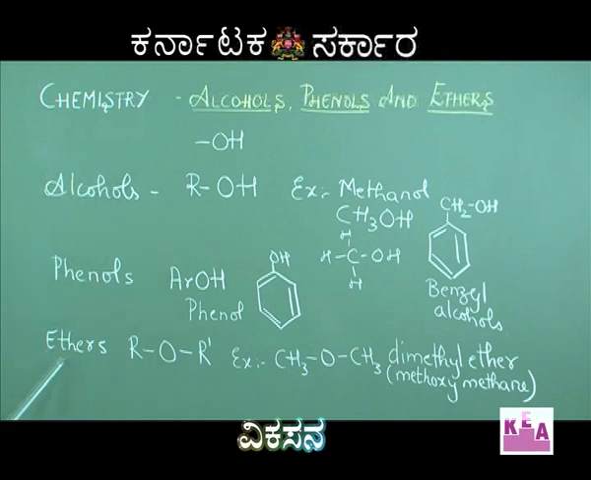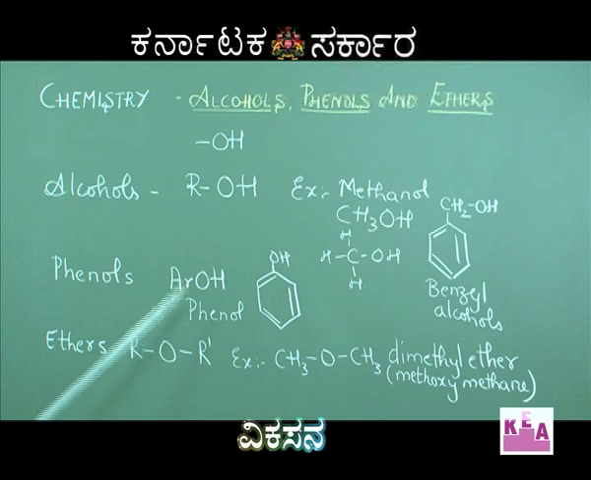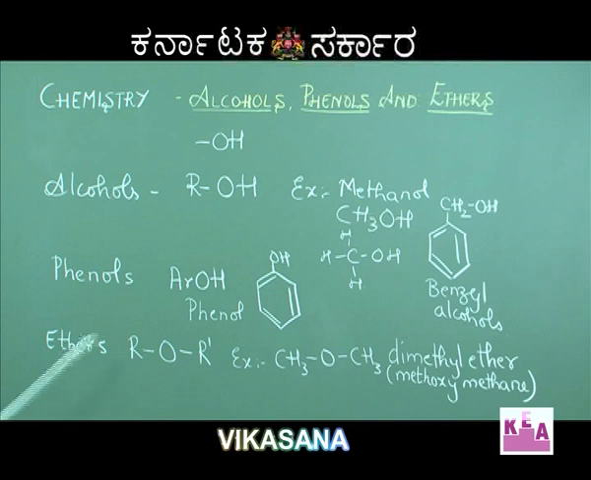Now coming to ethers. When we talk about ethers, the general formula of ethers can be written as ROR'. That is, one hydrogen of the alcohol is replaced by one more alkyl group. It is linked to another carbon, therefore we represent it as ROR'. The example for ethers: